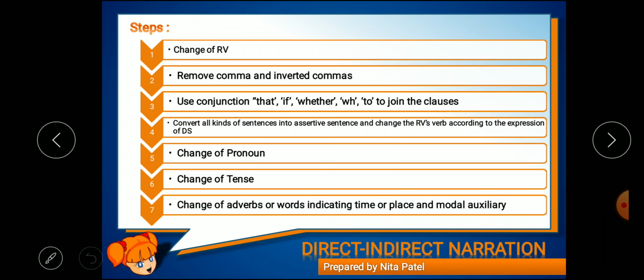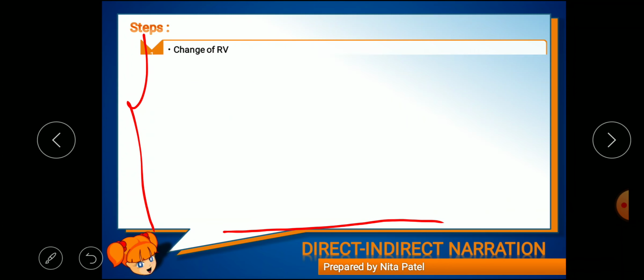Next step is change of adverbs or words indicating time or place and modal auxiliary. So we have to follow these 7 steps to convert direct speech into indirect speech. Don't miss any of the steps, right? It's most important.